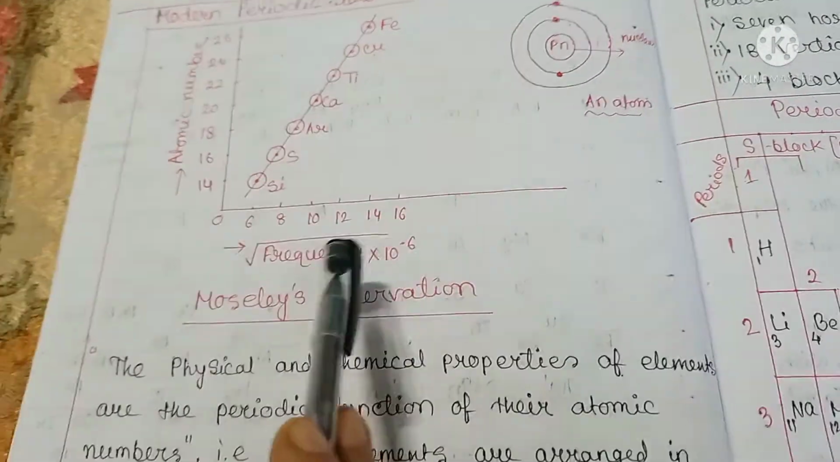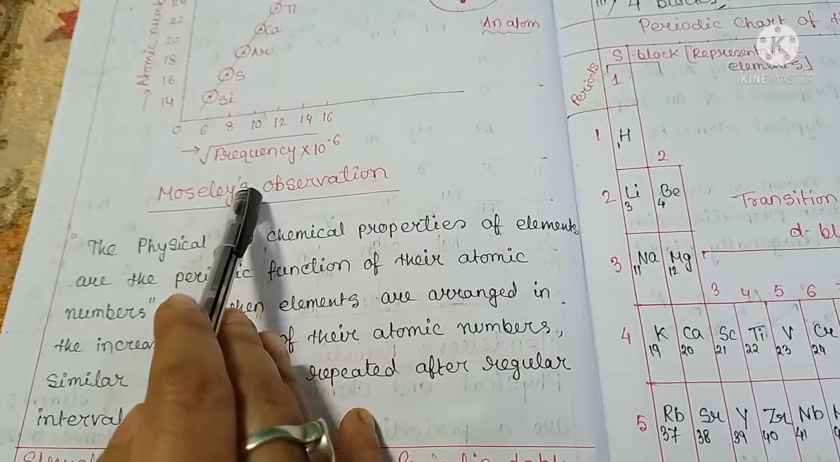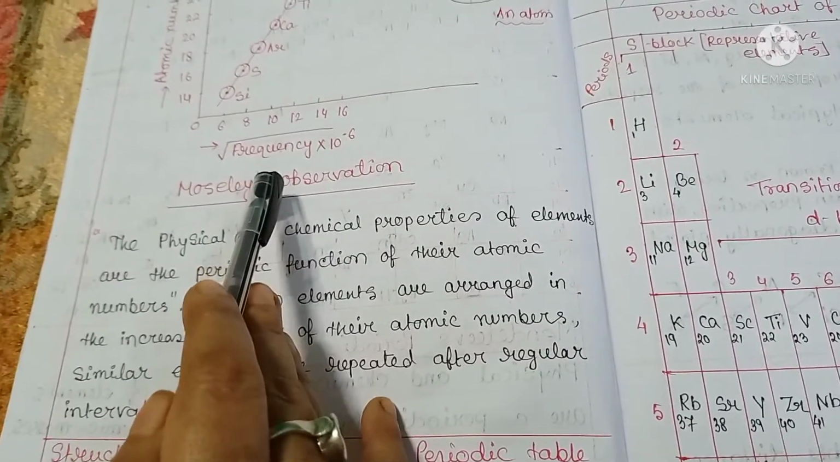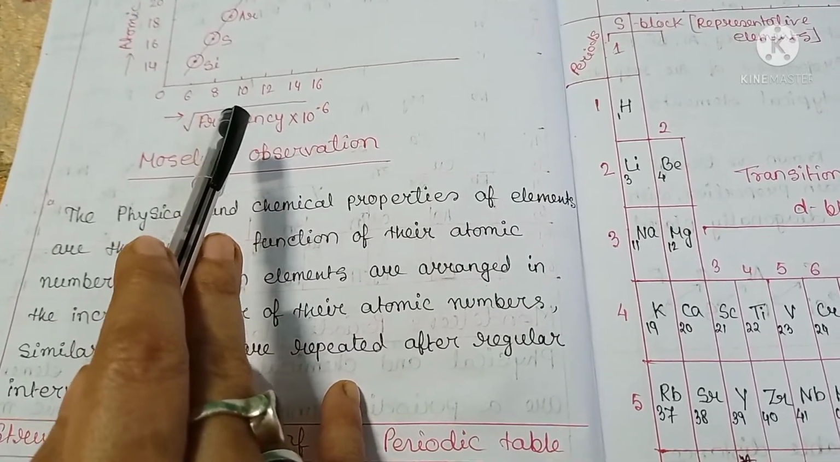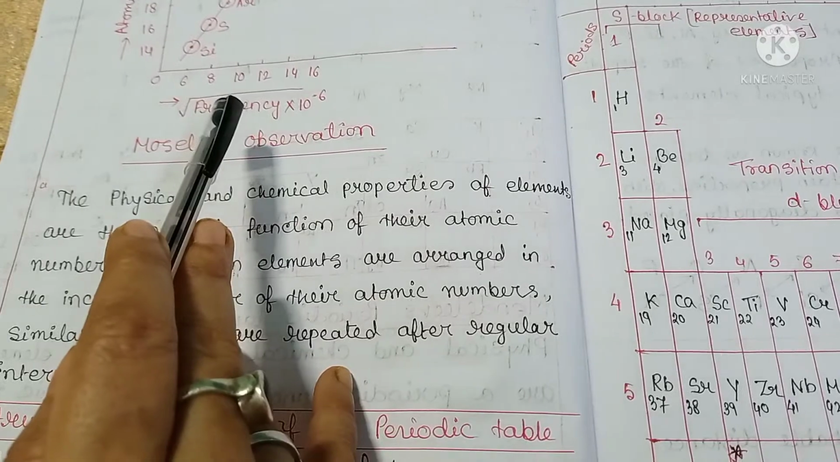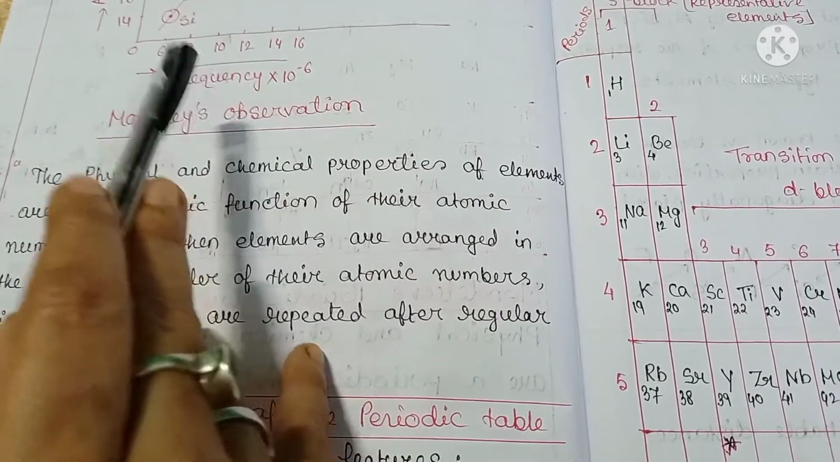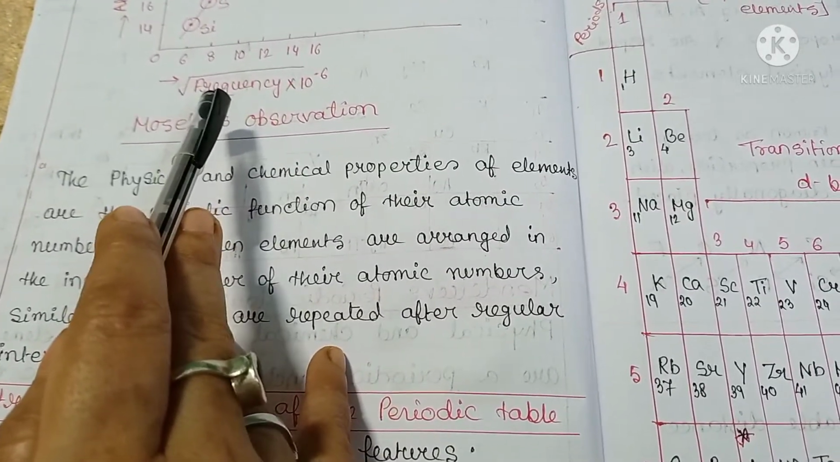Since the frequency of X-rays emitted by each element depends on the internal structure of the atom, the atomic number and not the atomic weight is the fundamental property of an atom. Consequently, the periodic law was modified and justified. It can be justified in this way.